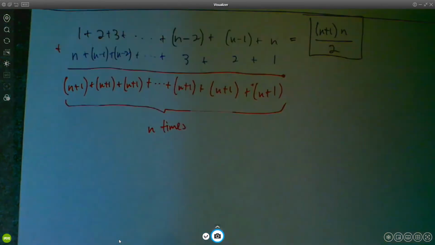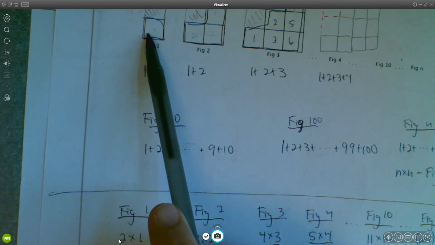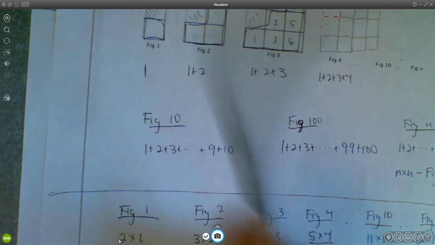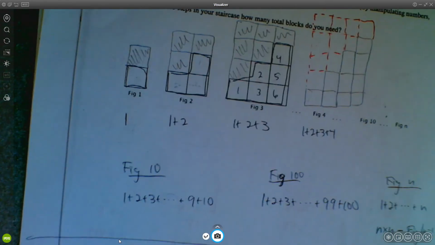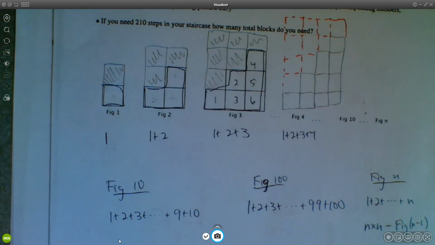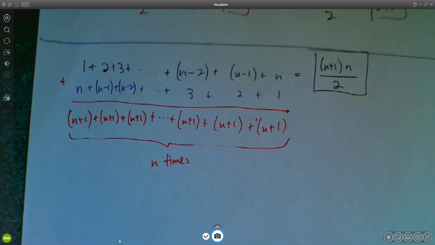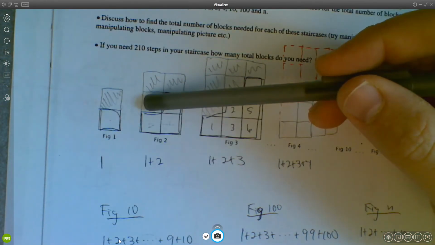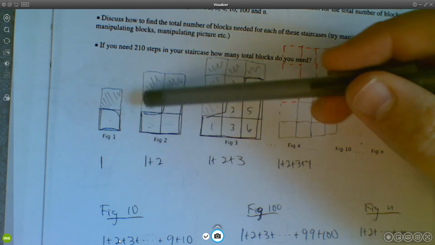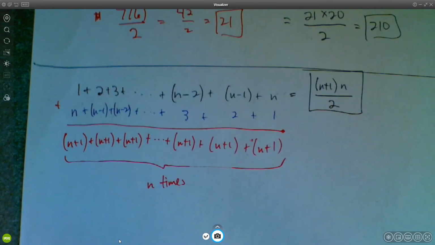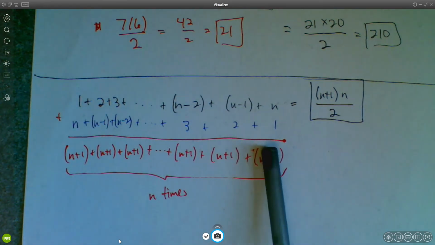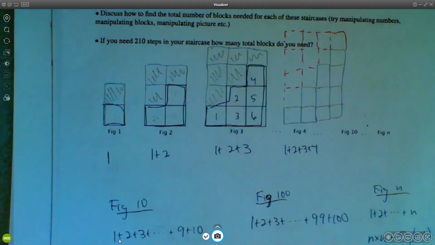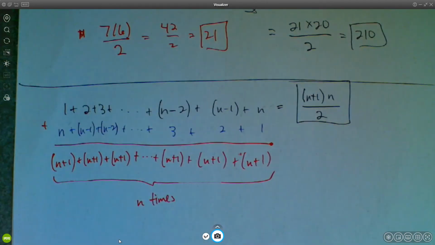And then, to get the number of blocks in the original figure, we just divide the number of blocks in the doubled figure by 2. And that's what we're doing up here, right? So this is just a visualization of exactly what Gauss is doing. And in fact, even if you look at the way the blocks are stacked, they're stacked upside down on top of each other. Kind of like how when we write out the sum on the second line, we write it out backwards, right? So this is just a really good visualization of this numerical idea.